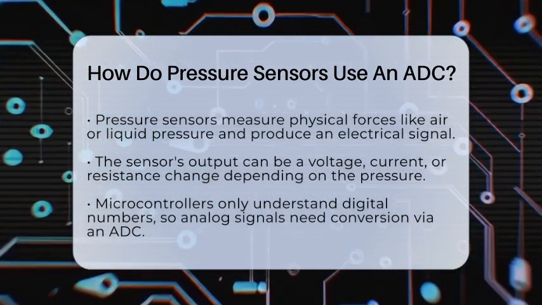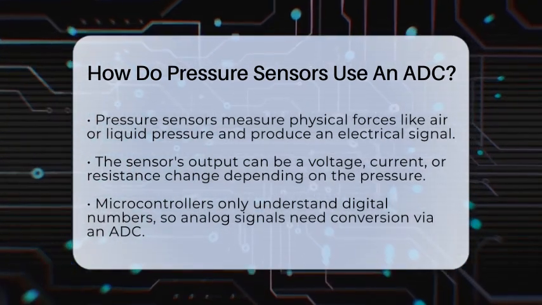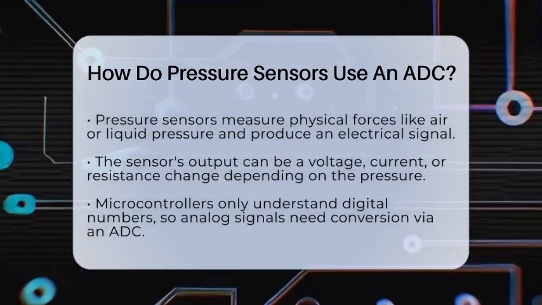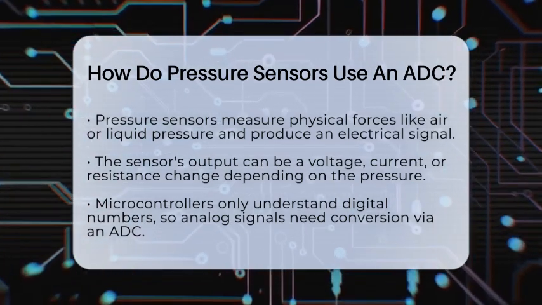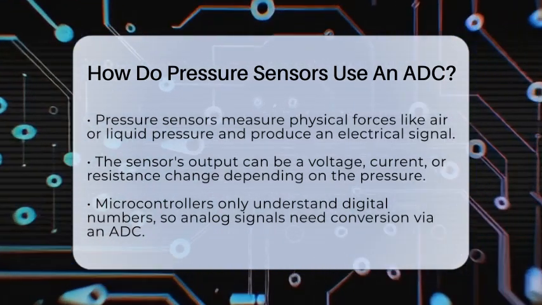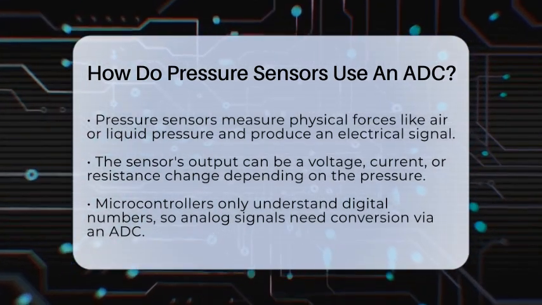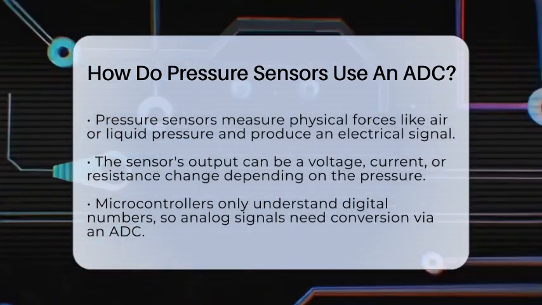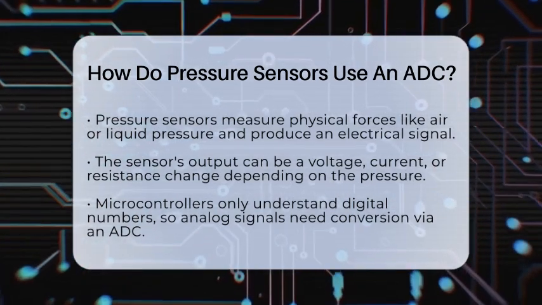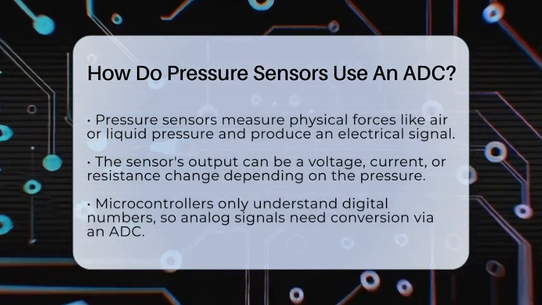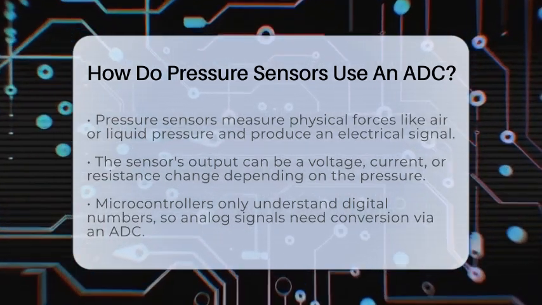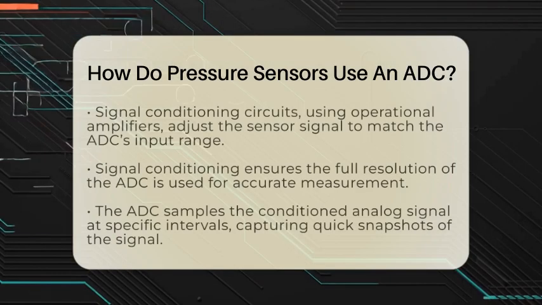Pressure sensors usually give out an electrical signal that changes with pressure. This signal can be a small voltage, a tiny current, or a change in resistance. For example, some sensors produce a voltage from a few millivolts to a few volts, depending on the pressure. But microcontrollers and digital systems only understand numbers, not voltages or currents. So, we need to convert that analog signal into a digital form that the system can process.